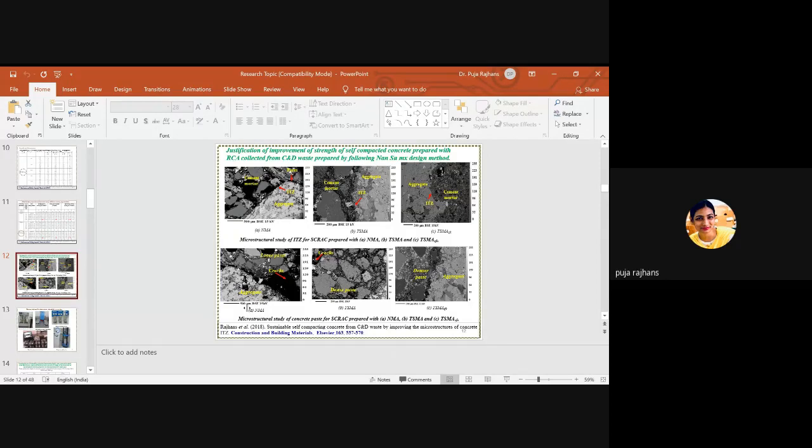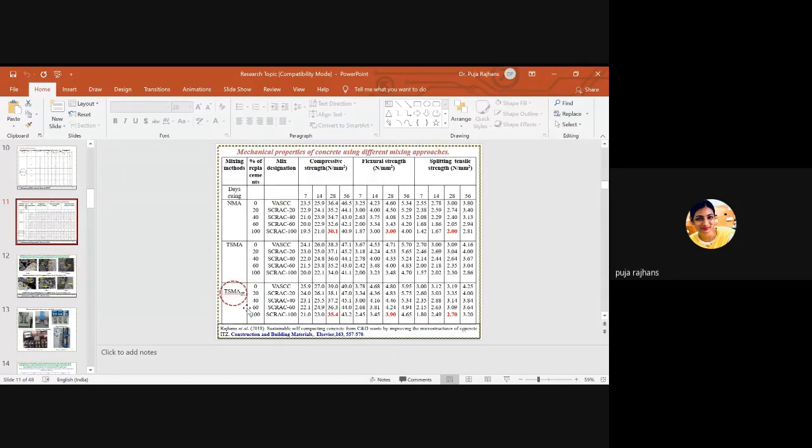So you can say that the mechanical properties are increased in this table, but it is not justified. So you need microstructural studies to justify your improvement, because this may be due to some weather condition, some material, some mixing pattern, or some kind of manual error.